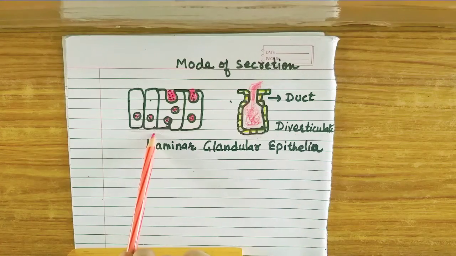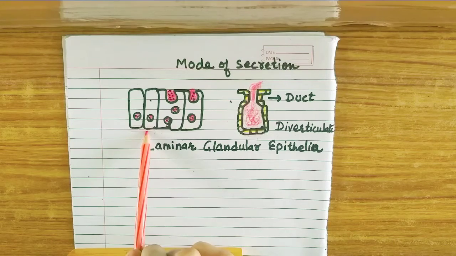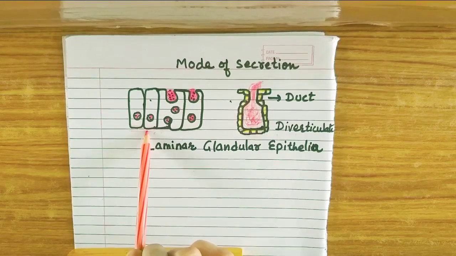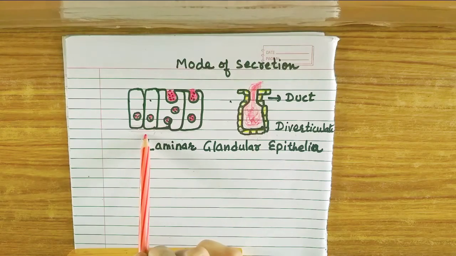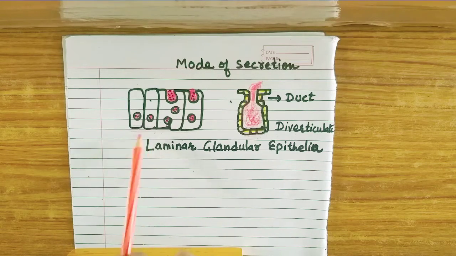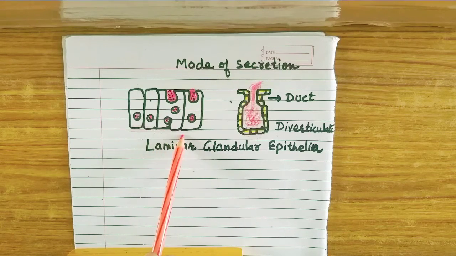We can give examples of endocrine glands such as the cells of the pancreatic gland, where the secretion of insulin takes place, and the pituitary gland, thyroid gland, adrenal gland. There are a number of endocrine glands in our body and their epithelia contain such laminar glandular cells.